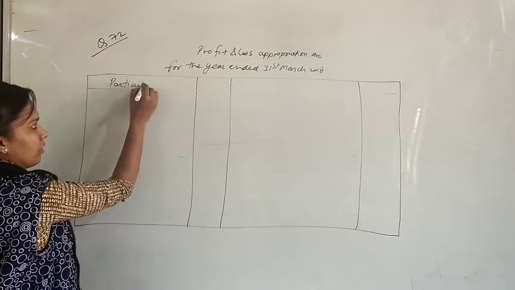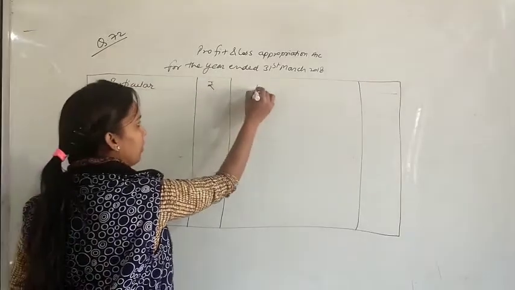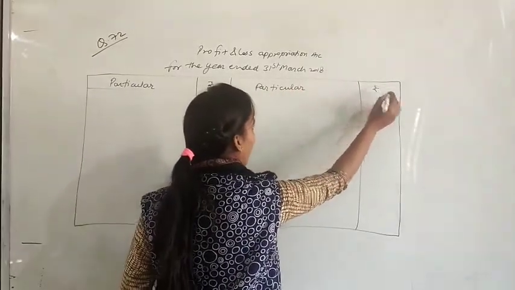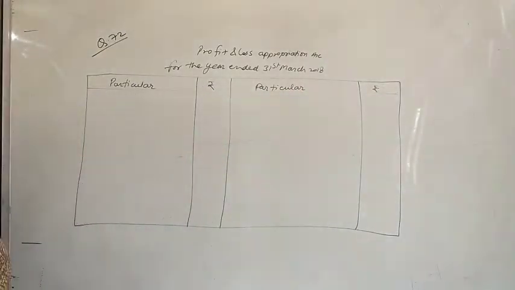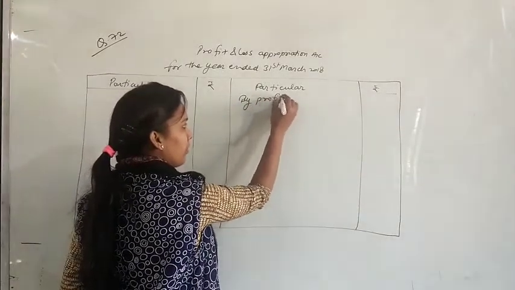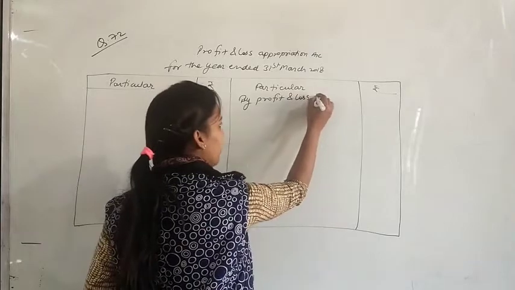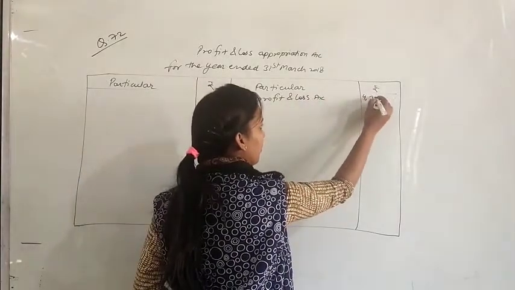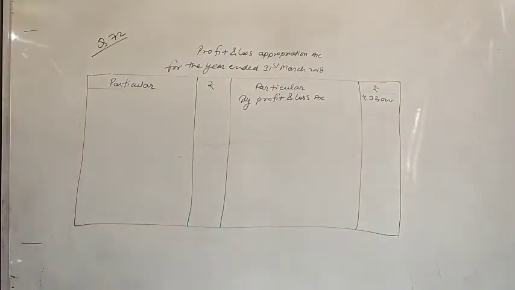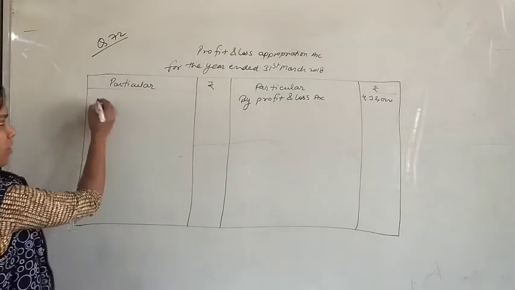Particulars and amount, particulars and amount. Okay. So first of all write the profit, that is 4,32,000, by profit and loss account, that is 4,32,000. Later on we will give interest on capital and will charge interest on drawings.